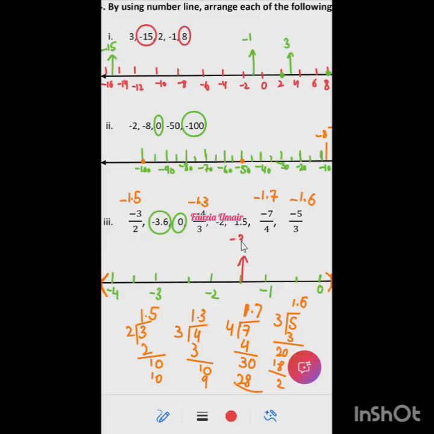So this is minus 3 by 2. Then, minus 3.6. Ma'am, right after minus 3.5. Very good. Minus 3.6, right? Yes, ma'am. So then 0. Zero, ma'am, exactly here. So I will just put a dot here, right?